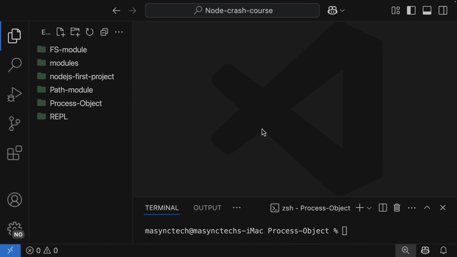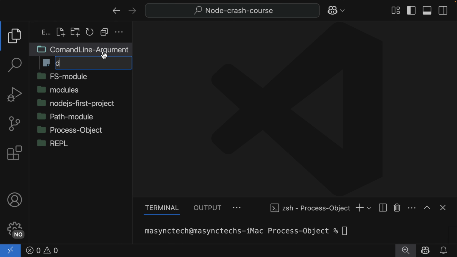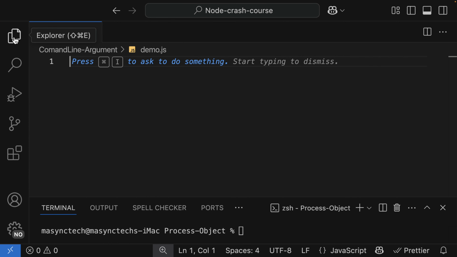Let's talk more about the command line interface. I'm going to have a folder called command line argument. I'm going to have a file called demo.js. So what is a command line argument, and how can we access it? The command line argument helps us to pass information to our application upon running it.